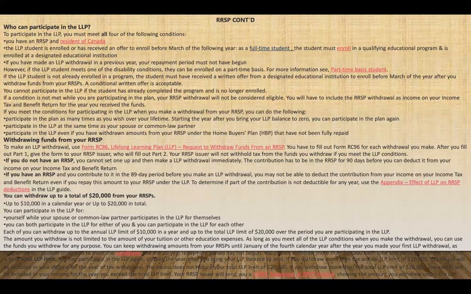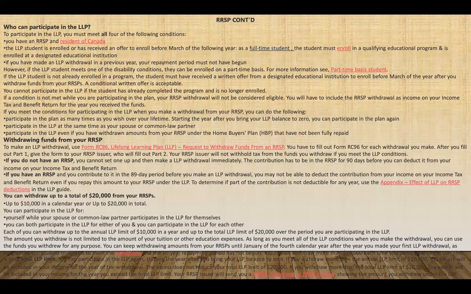So if a condition is not met while you are participating in the LLP plan, your RRSP withdrawal will not be considered eligible, and you will have to include the RRSP withdrawal as income on your income tax and benefits return for the year you receive the fund.